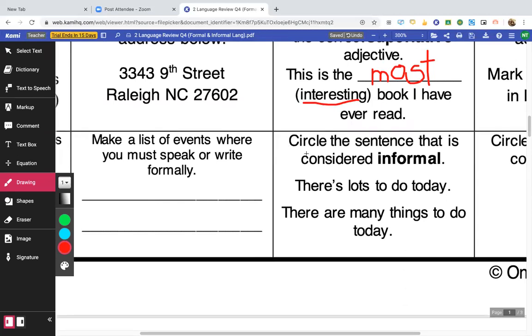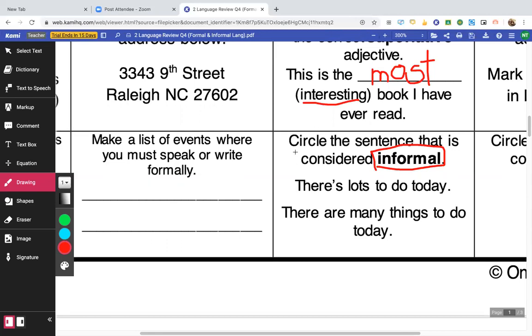All right, next one. Circle the sentence that is considered informal. And if you have been with me the past couple days, we talked about what informal language would mean. Informal language is like when you're talking to someone that you know really well, a friend, a brother, a sister. I talk to my pets informally, right? Like I might call them dude or something like that, or bro. But if you're talking to somebody important or someone that you just met or somebody who's older, you want to be respectful. So formal language is more respectful.